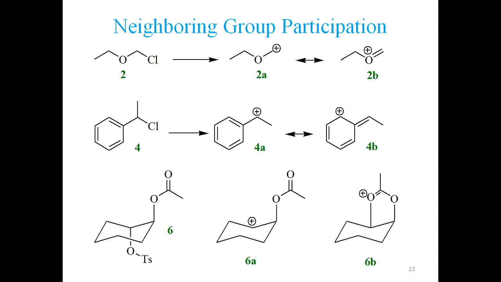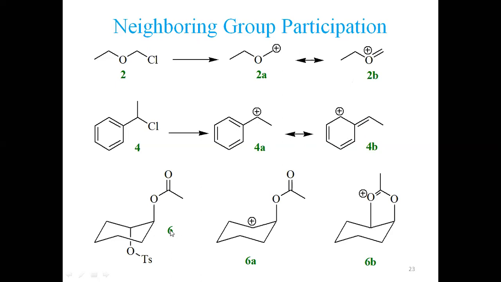Now look at the next. In this case, if this Cl leaves, we shall get a positive charge here, which I have presented likewise. It shall have 5 resonance forms. I have presented only 2, because if this electron pair transfers here, you shall get a positive charge here. Then this pi electron transfers, you shall get a positive charge here. If this pi electron transfers, you shall get a positive charge here. Then again the positive charge transfers here. So you shall get 5 resonance forms. So here stabilization is more. So this is the reason why this is strongly reacting compared to the other one.